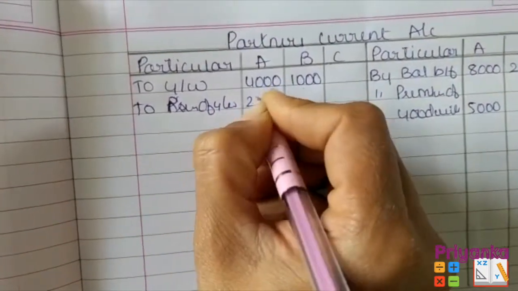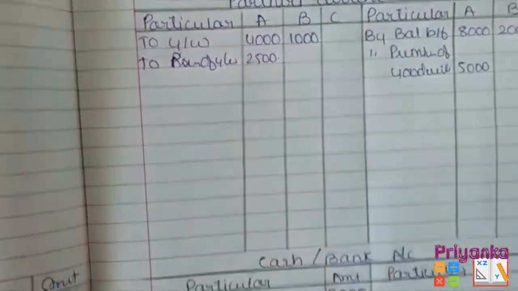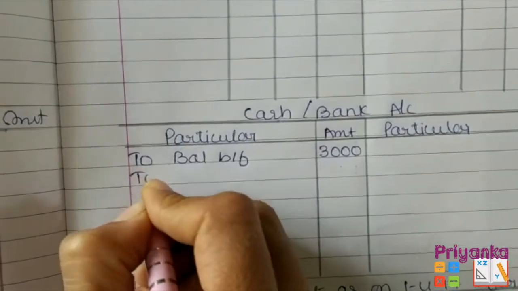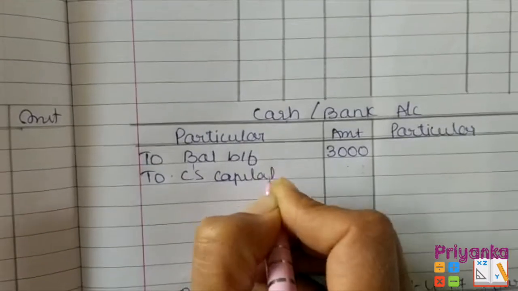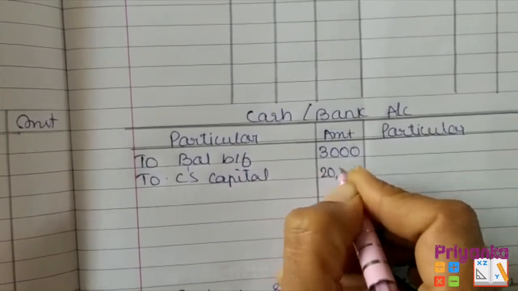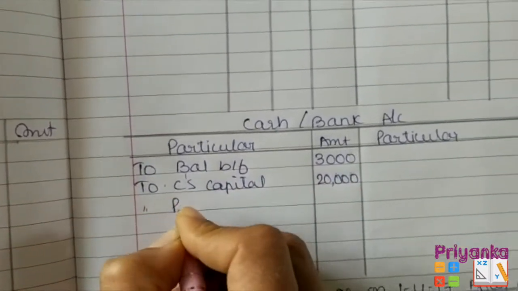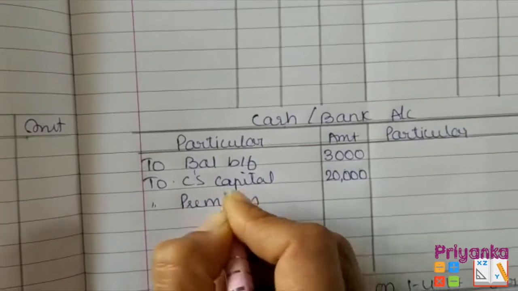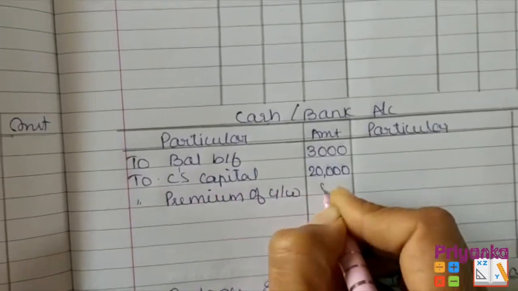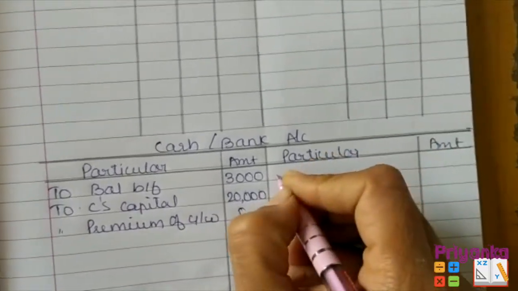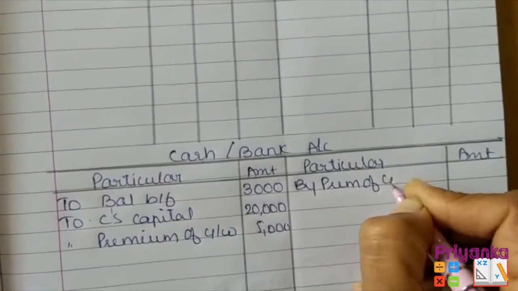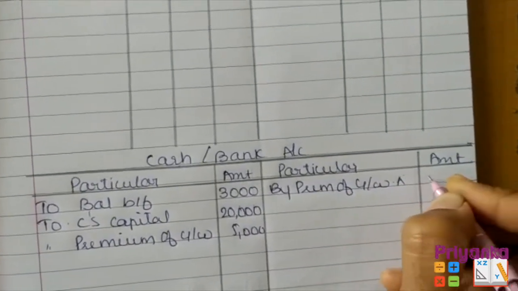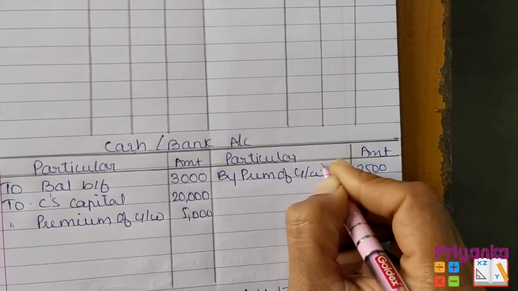premium of goodwill 2,500 which has been withdrawn by partner A, and here as a capital C brought cash of rupees 20,000 and a premium of goodwill, that is 5,000, and which has been withdrawn by partner A, that is 2,500. I can write down as a partner's capital account.